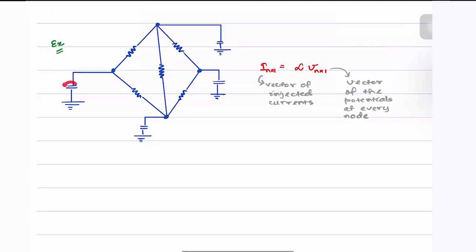Notice here that the capacitors are trying to drive some currents through the network. Eventually, however, the current will get dissipated.